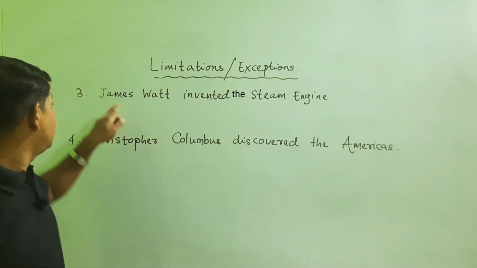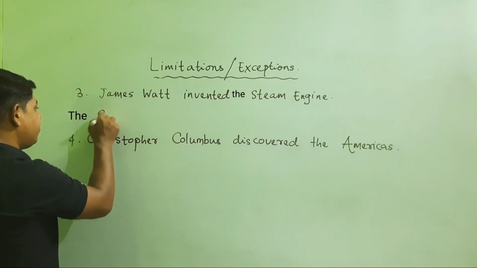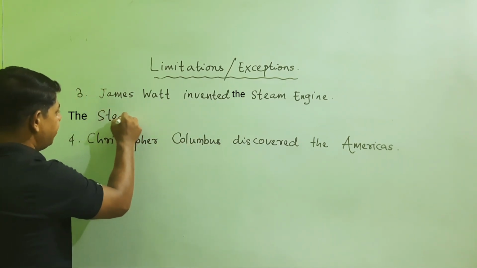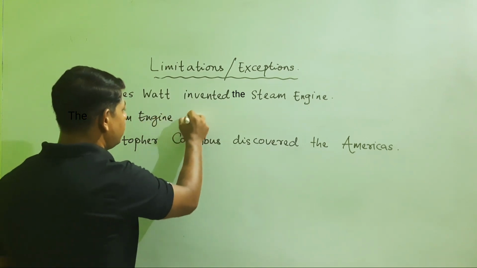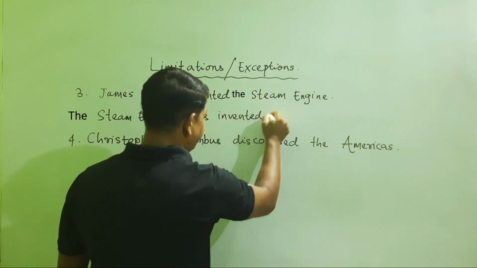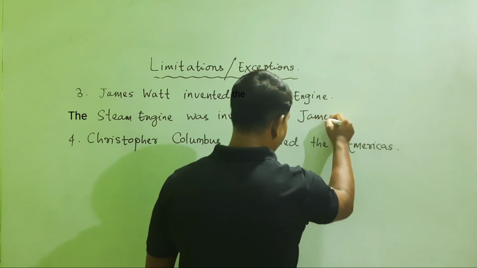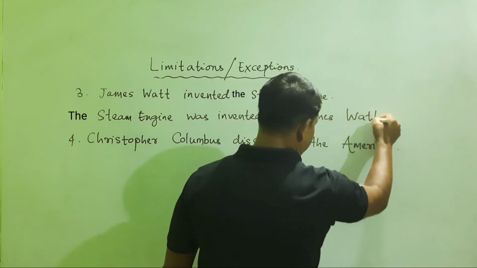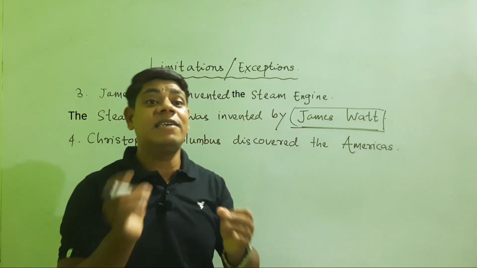Let's have a look. James Watt invented the steam engine. When this sentence is passivized: the steam engine was invented by James Watt. It is compulsory to mention or write the agent here because it is fixed.